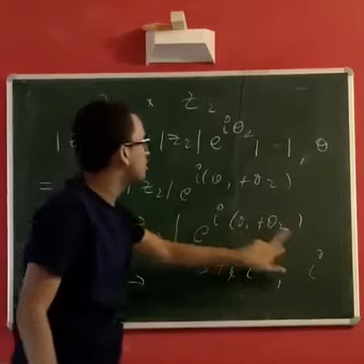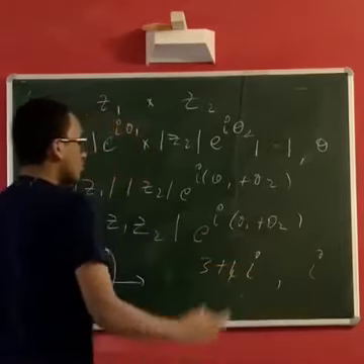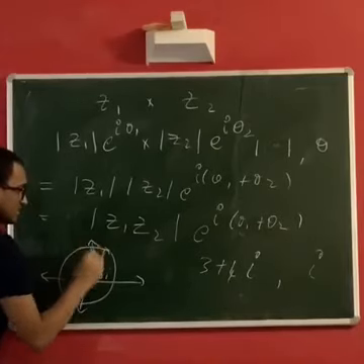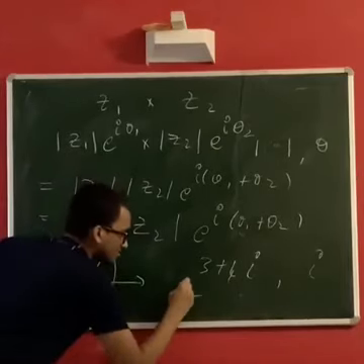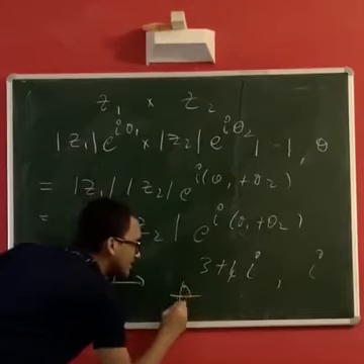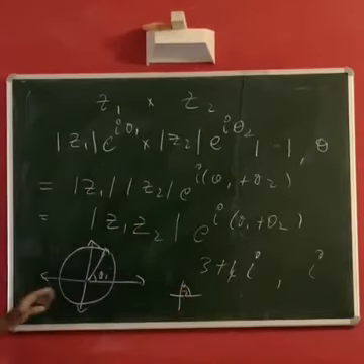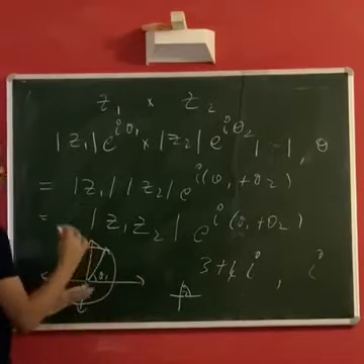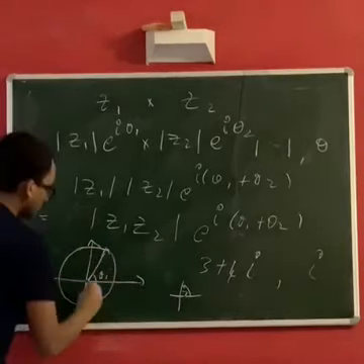But what is theta 2? What is the argument of i? What is the argument of i? i lies on the y-axis, right? i lies on the y-axis, so its argument is obviously just 90 degrees. So this rotates by 90 degrees, so you just draw, and in the positive direction, not negative 90 degrees, positive 90 degrees.